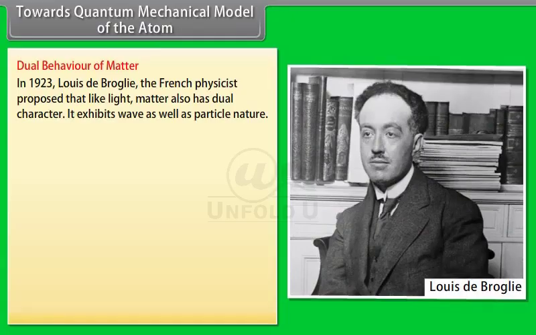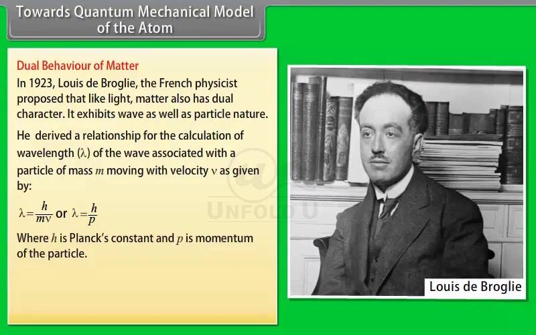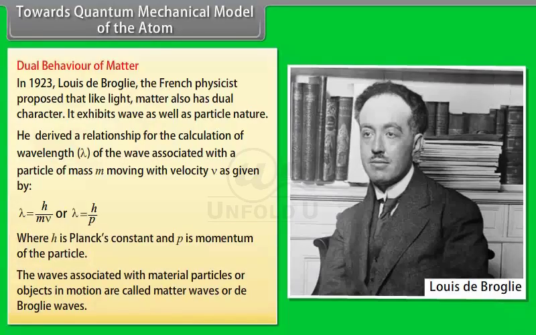In 1923, Louis de Broglie, the French physicist, proposed that like light, matter also has dual character. It exhibits wave as well as particle nature. He derived a relationship for the calculation of the wavelength lambda of the wave associated with a particle of mass m moving with velocity v, given by lambda is equal to h by mv, or lambda is equal to h by p, where h is Planck's constant and p is the momentum of the particle. The waves associated with material particles or objects in motion are called matter waves or de Broglie waves.